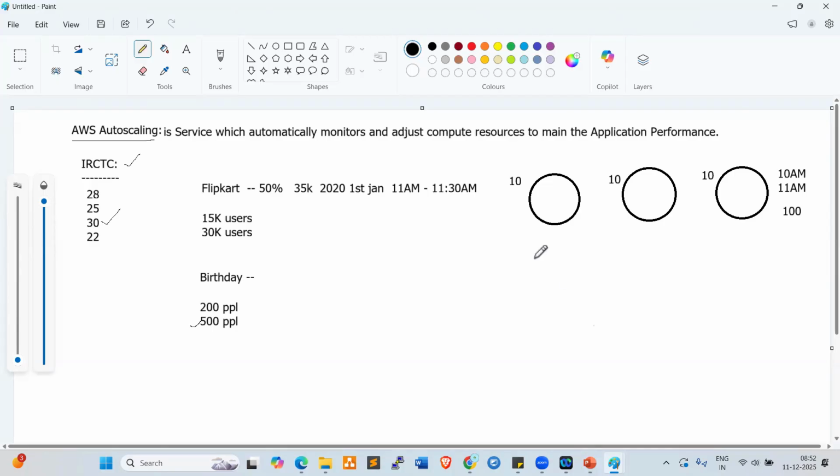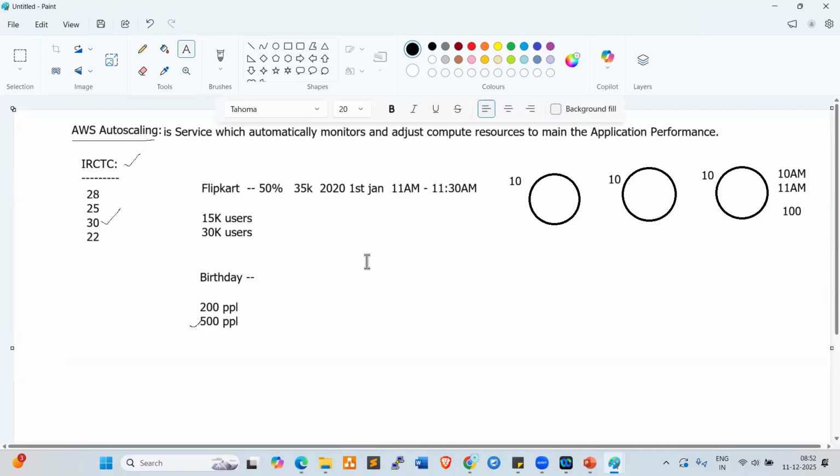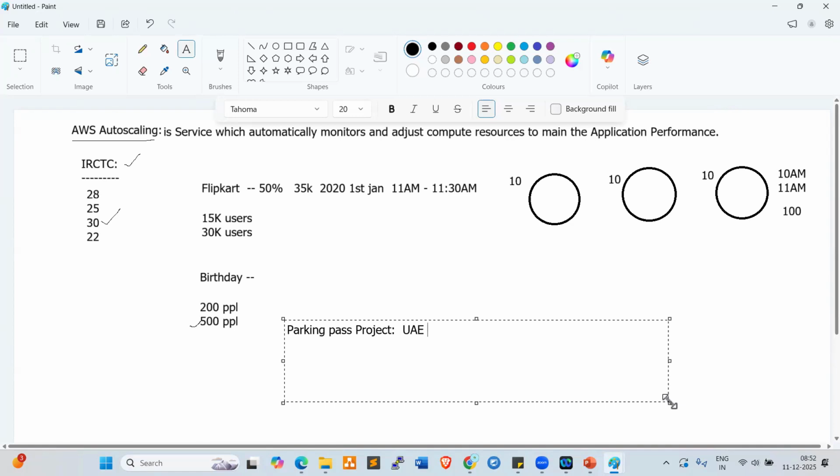Now, one more real-time example I will explain. This is a very, very important real-time example, and currently I'm working on that. It is the parking pass project I'm handling currently, a UAE project, a Middle East project. We got this project in 2019, 6 years back, right?